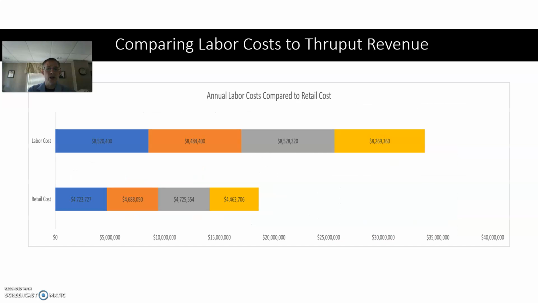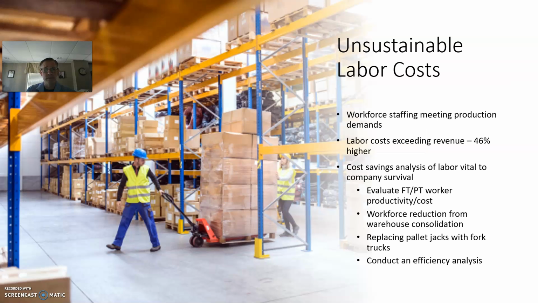So we compare our labor cost to our throughput revenue, and you can clearly see by this graph what our retail cost or our revenue is from the throughput compared to our labor cost, and it certainly is upside down by almost half, as I mentioned earlier, 46%. So it's certainly an important topic that we need to consider as an organization.